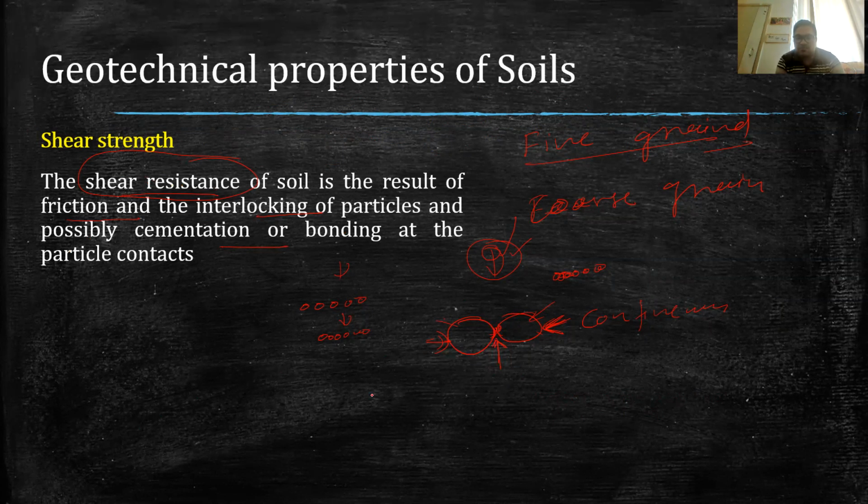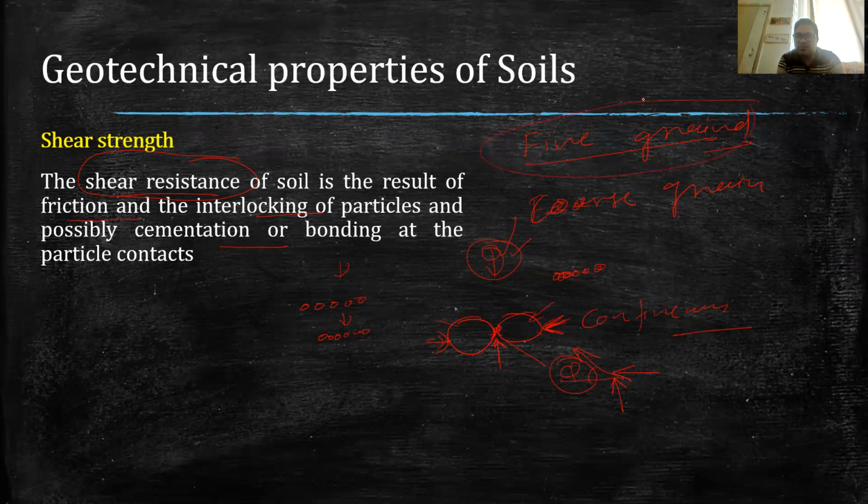And this shear strength is dependent on two parameters. In case of coarse grained soil, it depends on the friction angle, because as you can see, this is the confinement force and this is the frictional force. So the resultant will be like this. So this angle we can call the frictional angle, or friction angle. So in case of coarse grained soil, it depends on the friction angle.